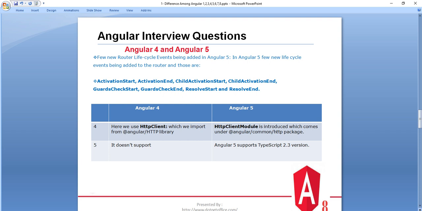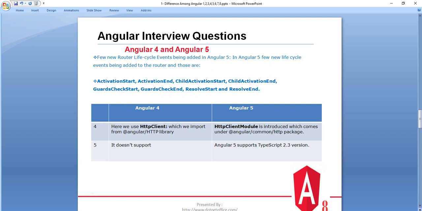And next, a few new router lifecycle events were added in Angular 5. That is another change. The new router events added include activation start, activation end, child activation start, and so on, and all these we have seen in the Angular tutorial series. So I recommend you please go to the Angular tutorial series and see what things they have implemented and how we use all these.